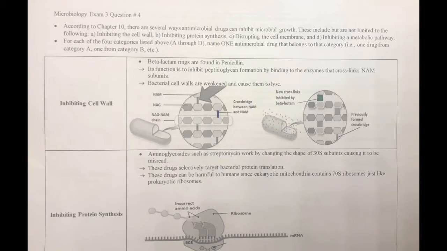I will be providing the names of antimicrobial drugs and their effects. Antimicrobial drugs that inhibit cell wall. As we learned from chapter 3, bacterial cell walls are composed of peptidoglycan.